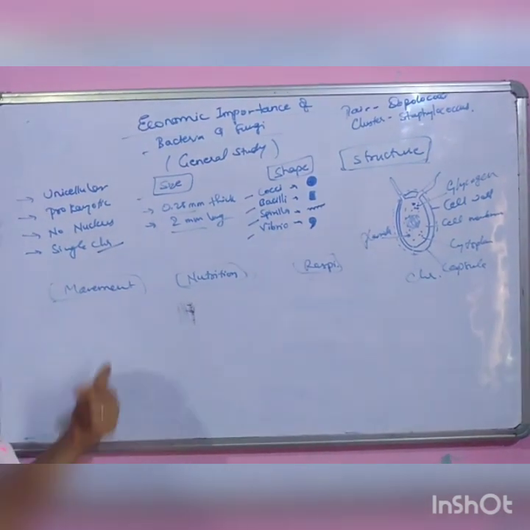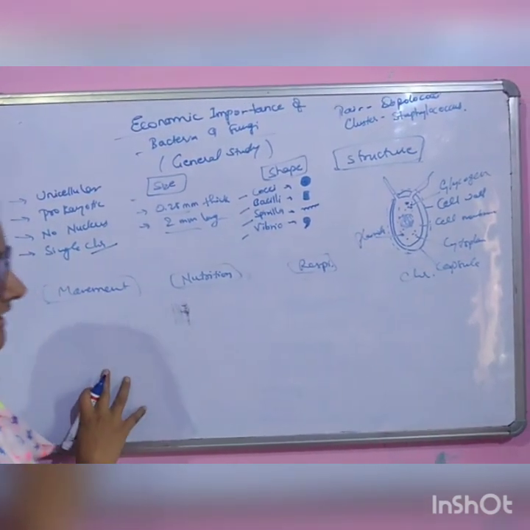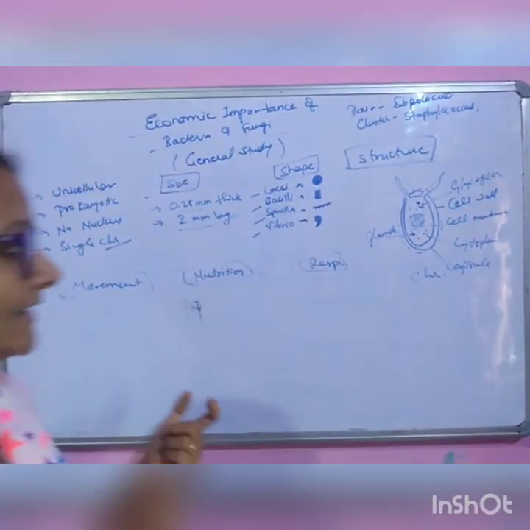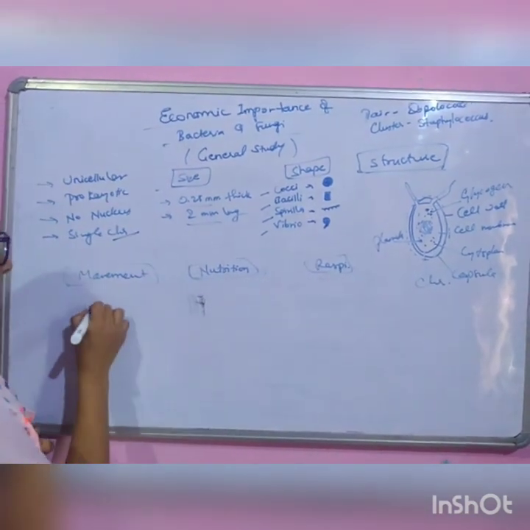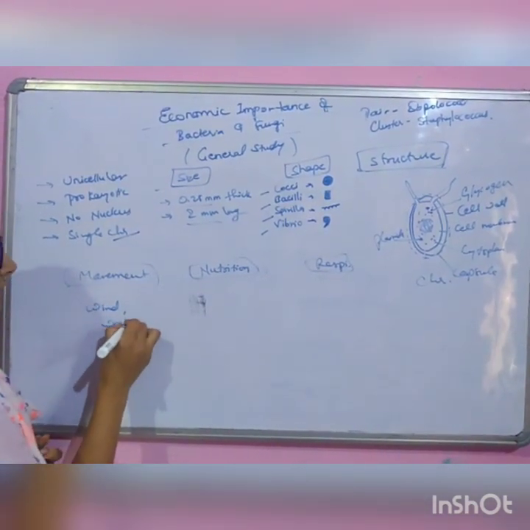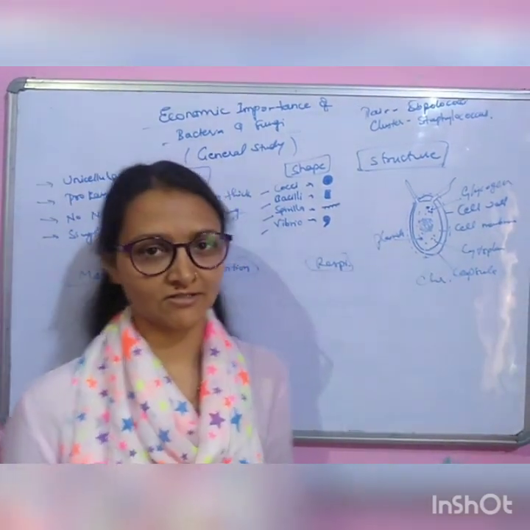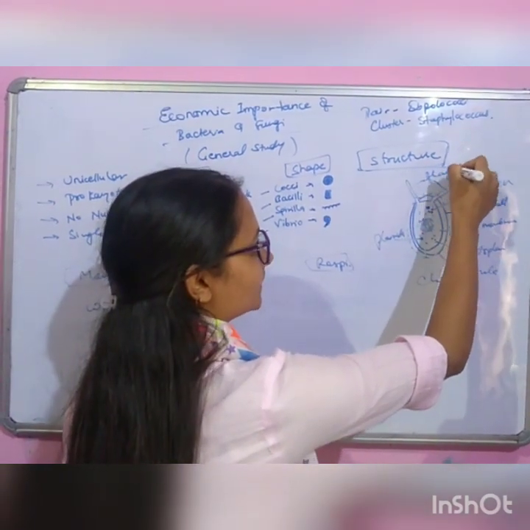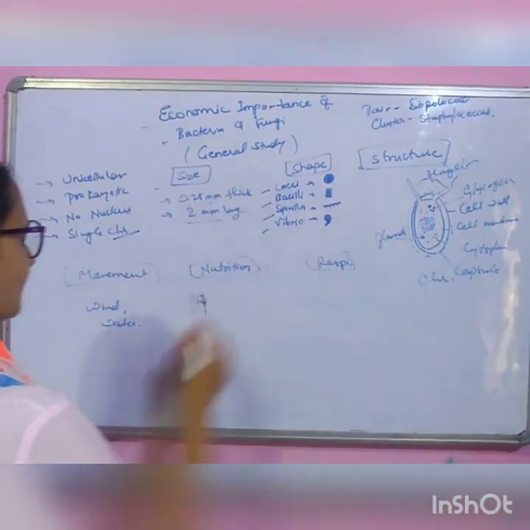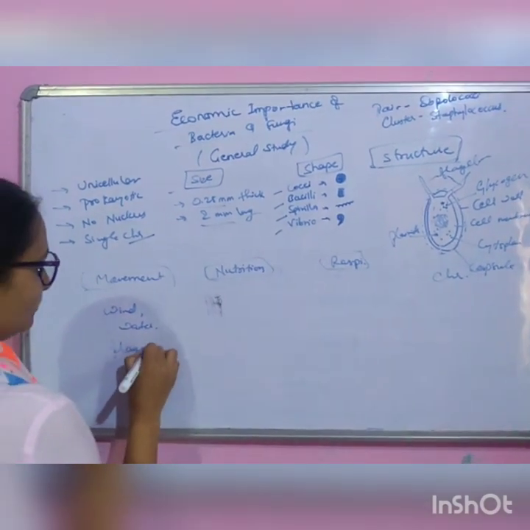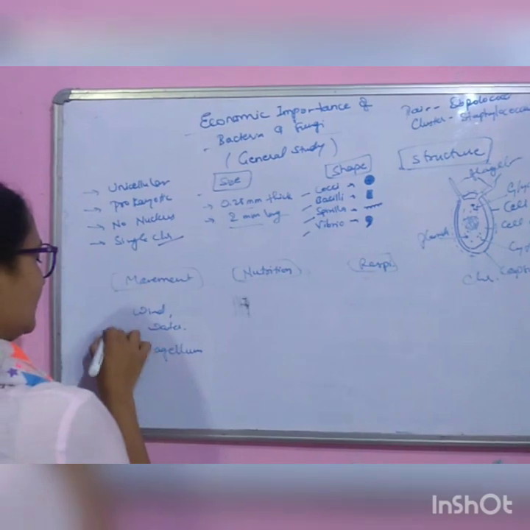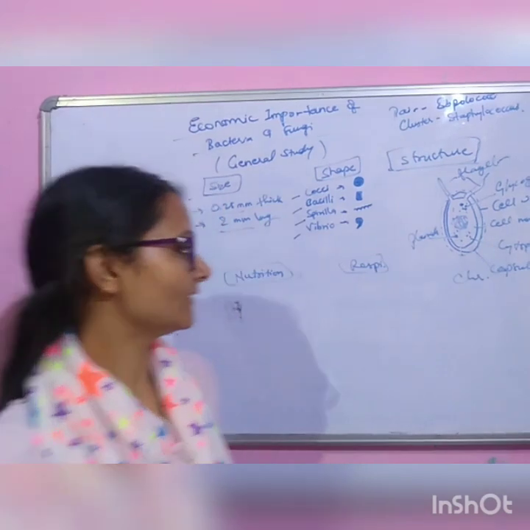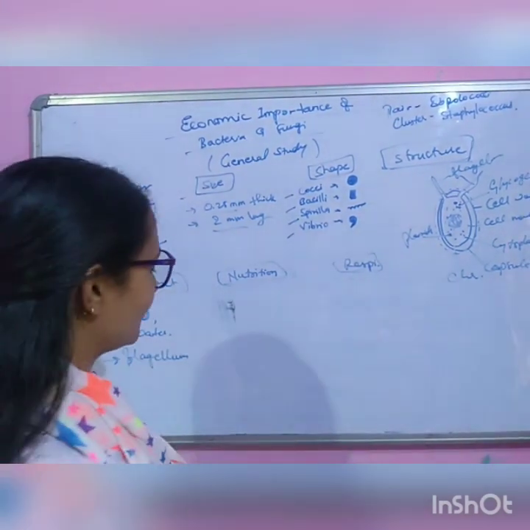Then movement. Mostly they do not make any effort to move. They are passively transported with wind or water or other modes of transportation. But they also have whip-like flagella, which are used for locomotion. So you can say that bacteria move by means of flagella. After this, nutrition.